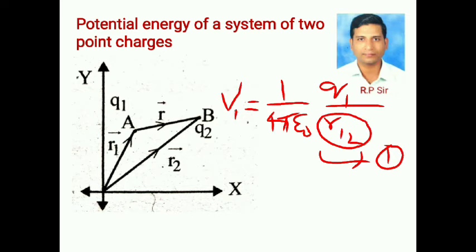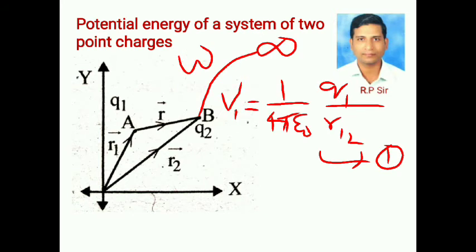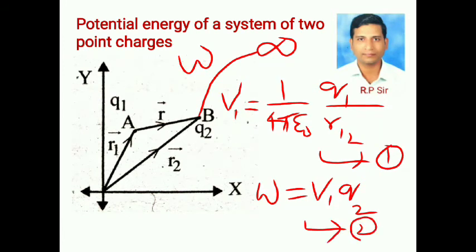R12 is the distance between Q1 and Q2 charges. Now the work done to bring the charge Q2 from infinity to point B is W. W is equal to V1 into Q2. Equation number 2.